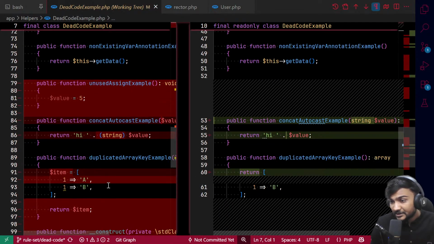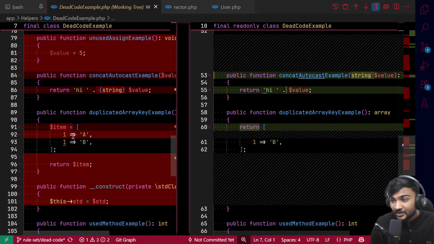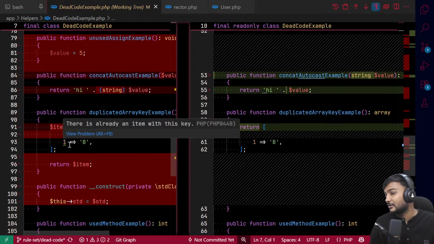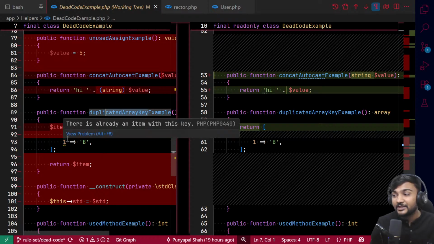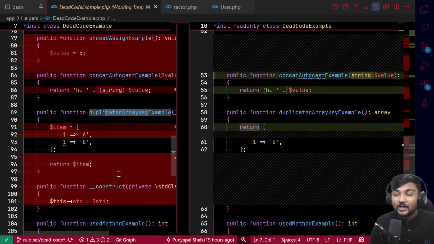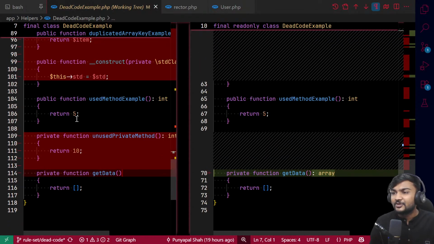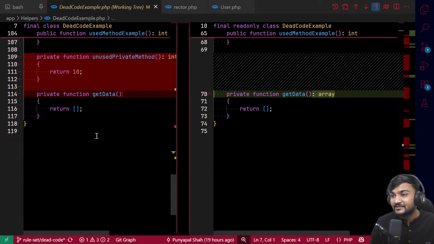Okay, let me check one more case where you can see that this was having duplicate array keys, right? So it has removed one of the array keys which was a duplicate. You may also not be aware of it, and it has also removed it. There was one constructor which was not making sense, so it has also been removed.